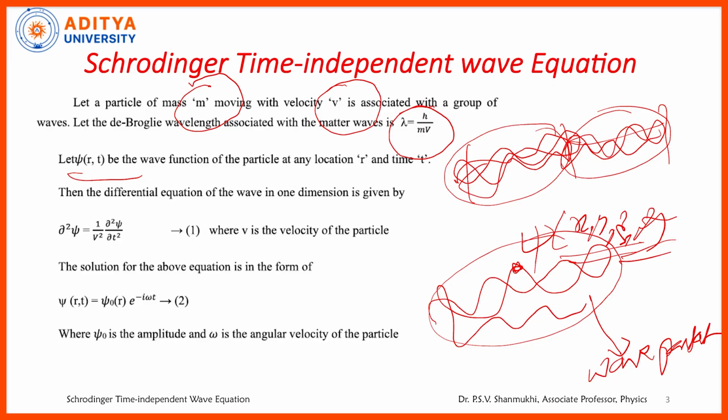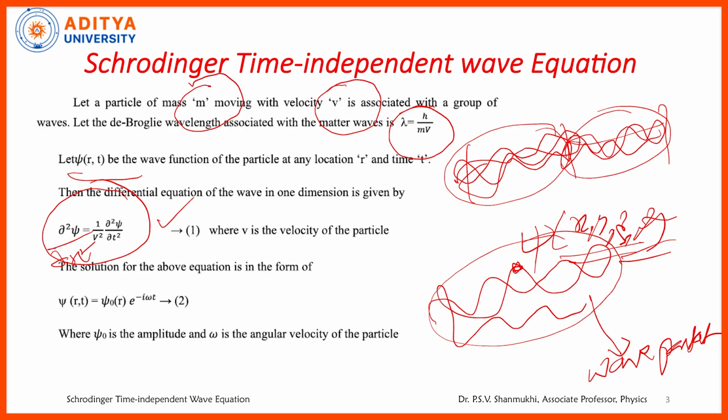The general wave equation for this kind of propagating wave: in the case of a 1-dimensional system, you write dou square psi by dou x square. In the case of a 3-dimensional system, you take dou square psi by dou x square plus dou square psi by dou y square plus dou square psi by dou z square. In the simplest form, dou square psi equals 1 by v square into dou square psi by dou t square. This is the general wave equation.